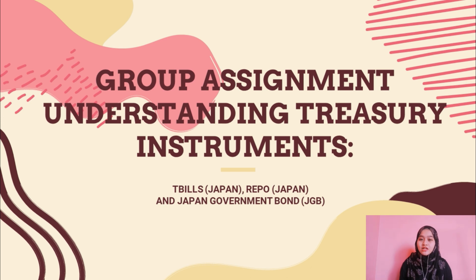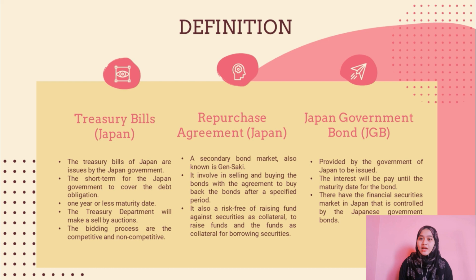About understanding Treasury instruments, our group chose 3 instruments which are the T-bills from Japan, Repo Japan, and Japan government bond. My name is Wanzura Sofia binti Mazufika and my metric number is 255695. Today I would like to present about the definition.